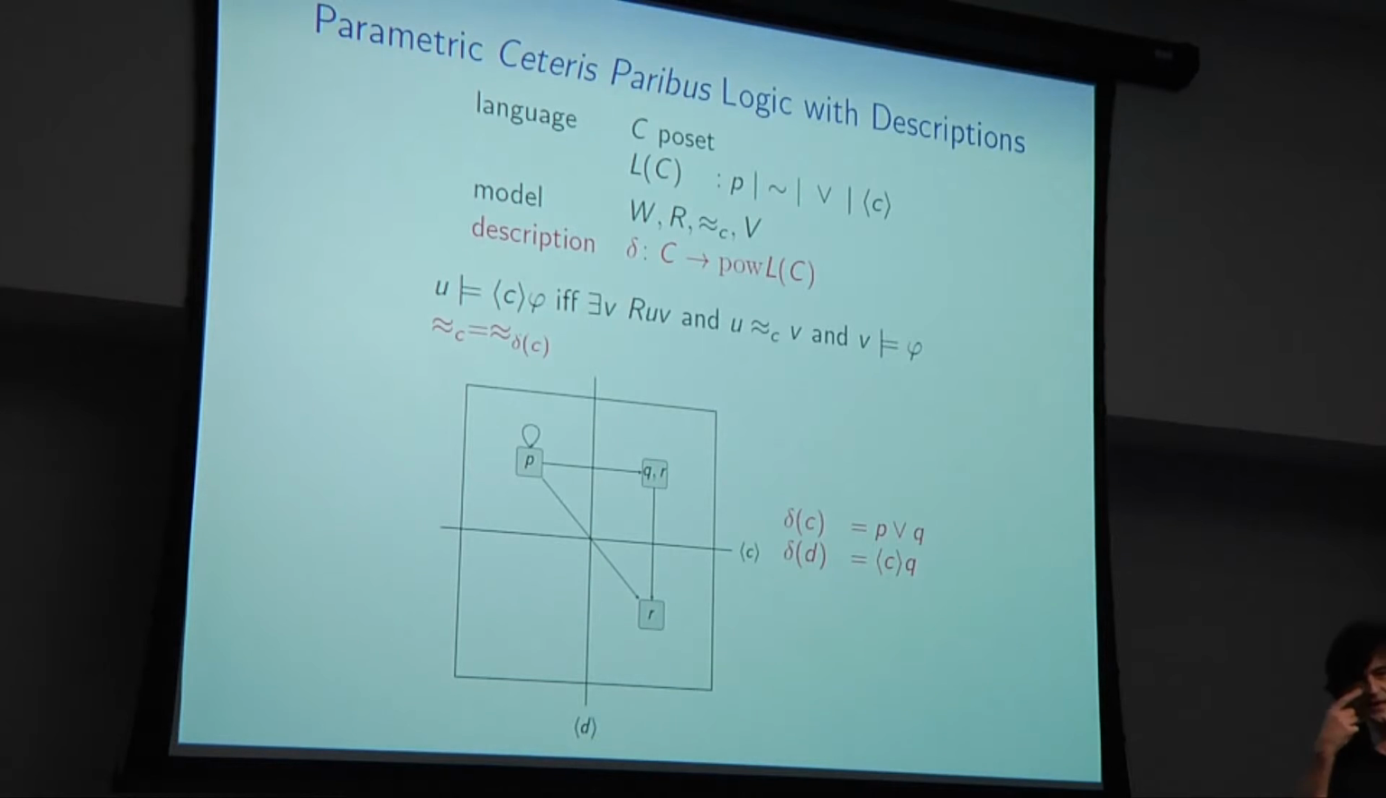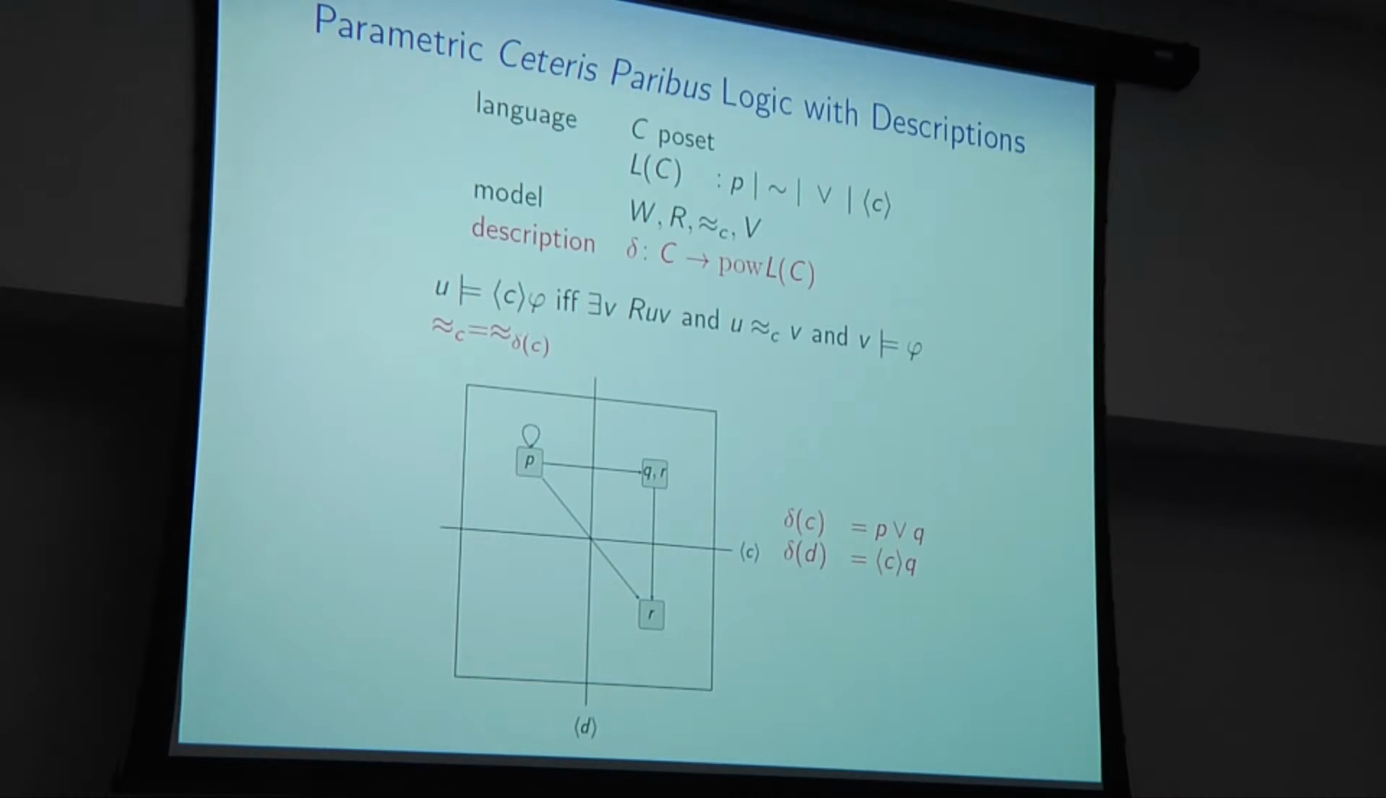Okay, so now to build the link back to the original language, we have these parametric modal operators, and we want to associate each one of those ultimately with some set of formulas. So we're going to have this intermediate stage, which we call descriptions, where we have a function delta that maps our set of conditions onto the power set of the set of formulas, and interpreted over the parametric CP models, but with the condition that the accessibility relations have to agree with the ones induced by the corresponding descriptions.